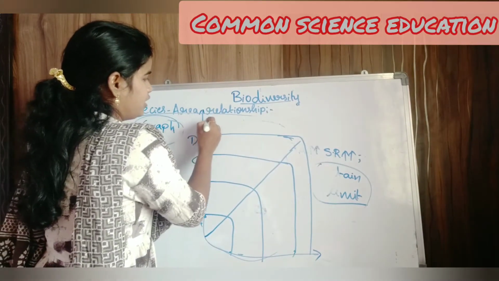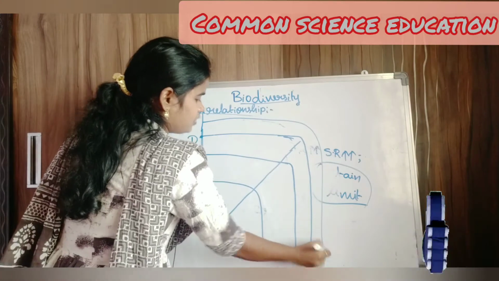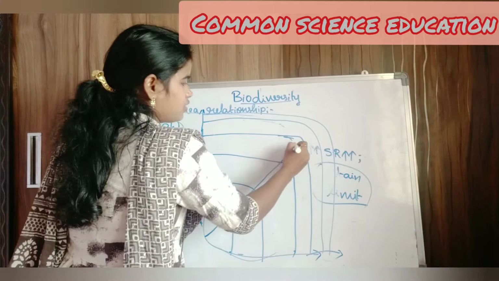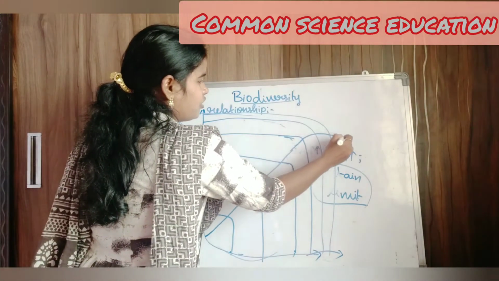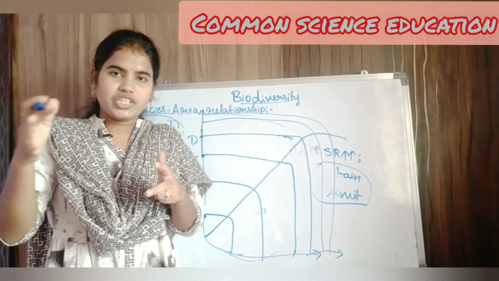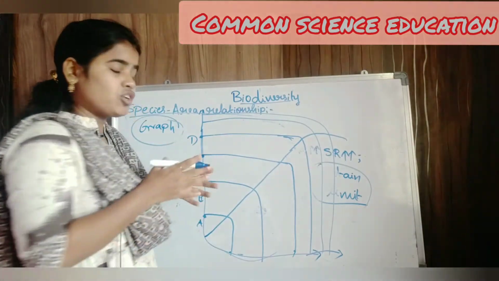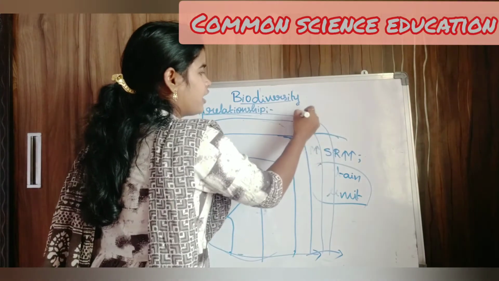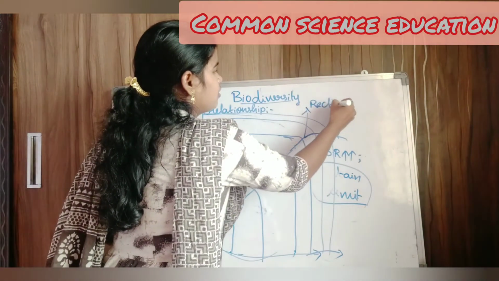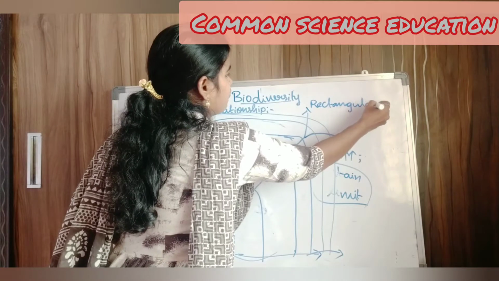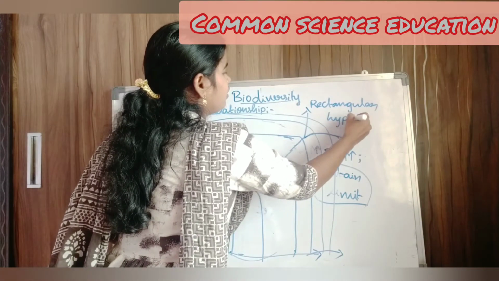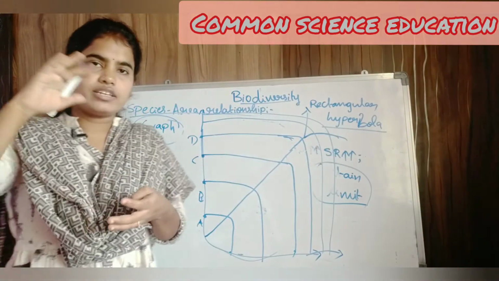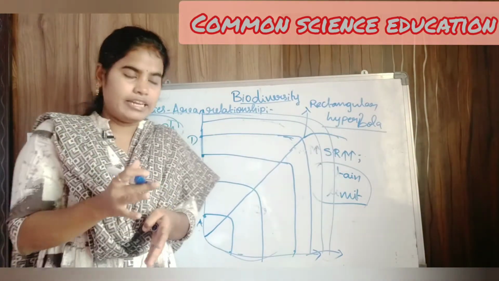See, and here same. There is not much increase in the number after a certain limit. So the graph will be like this. It's like an S shape, not a complete S, but it is not a straight line. This graph is called a rectangular hyperbola. So this rectangular hyperbola is not a straight line. It is a non-linear curve.